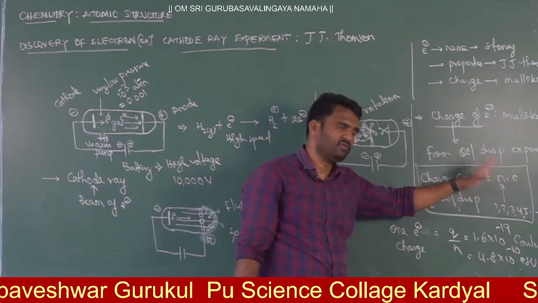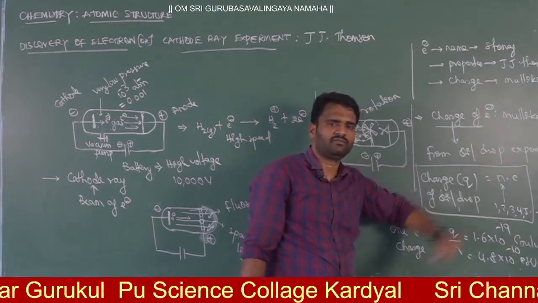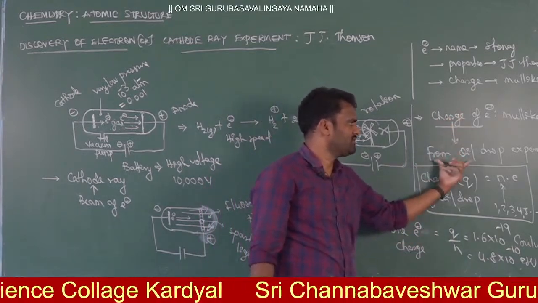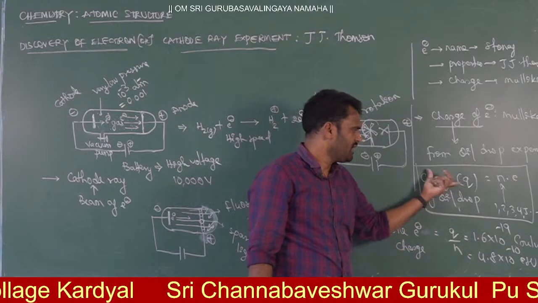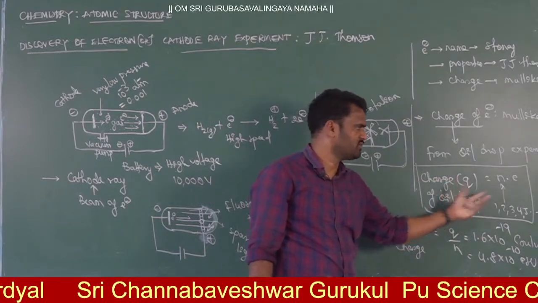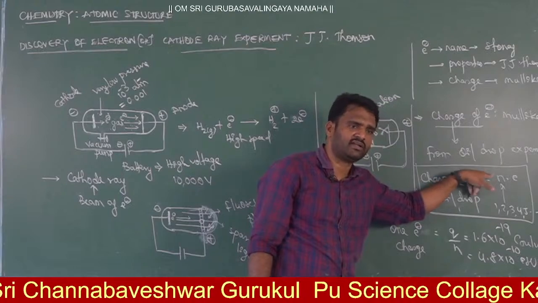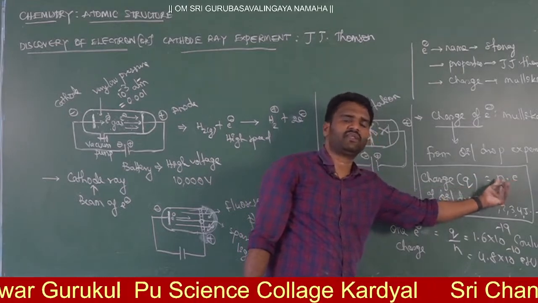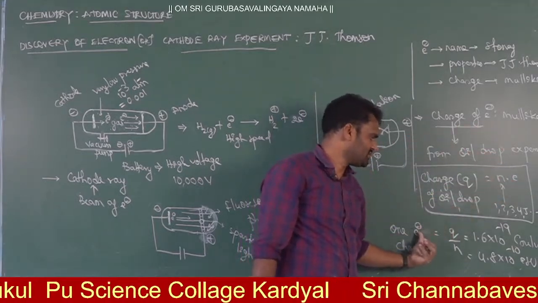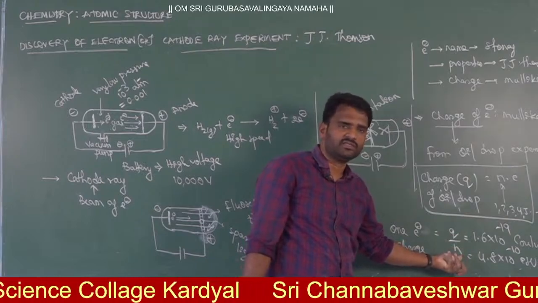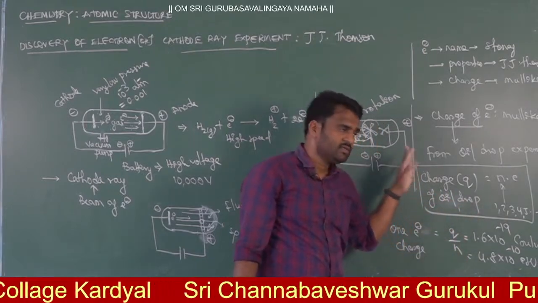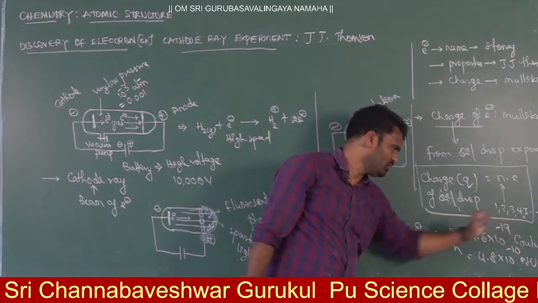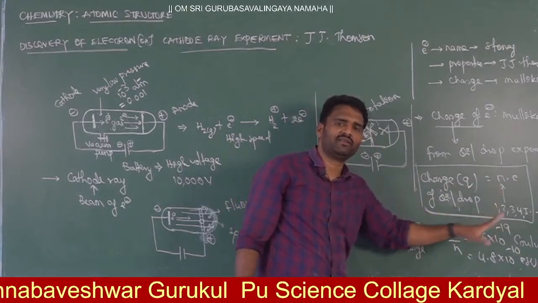Okay, from a competitive point of view, no one will ask for a diagram of how the oil drop experiment takes place. No one will ask. You just need to understand. From the oil drop, he discovered the charge of the electron. The charge of the oil drop is equal to the charge of one electron into the number of electrons present in the oil drop. Yes or no? So one electron charge will be equal to total charge by number of electrons. Then you will get the charge of one electron. Then he discovered the charge of electron value is 1.6 into 10 power minus 19 coulombs. So this n value will always be some integer number, not a fraction.